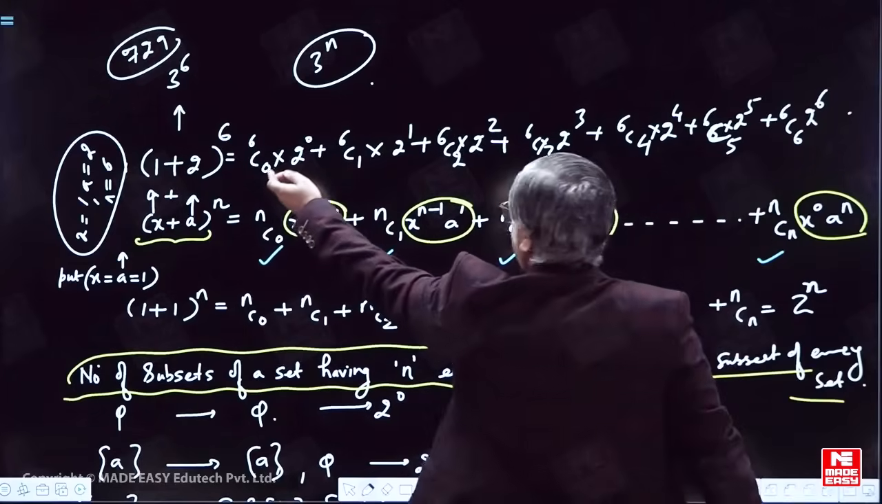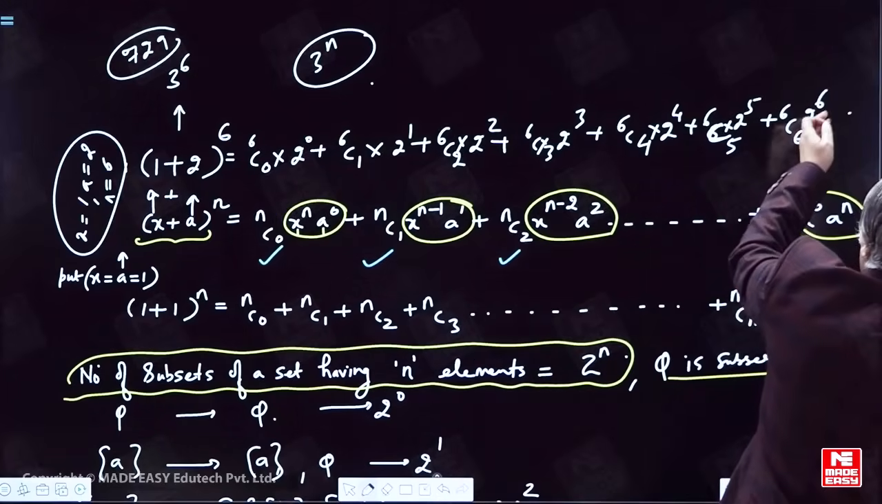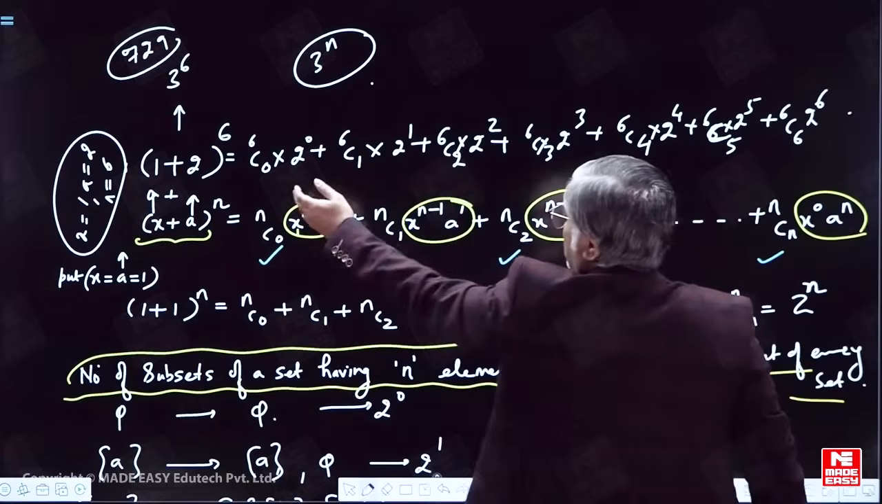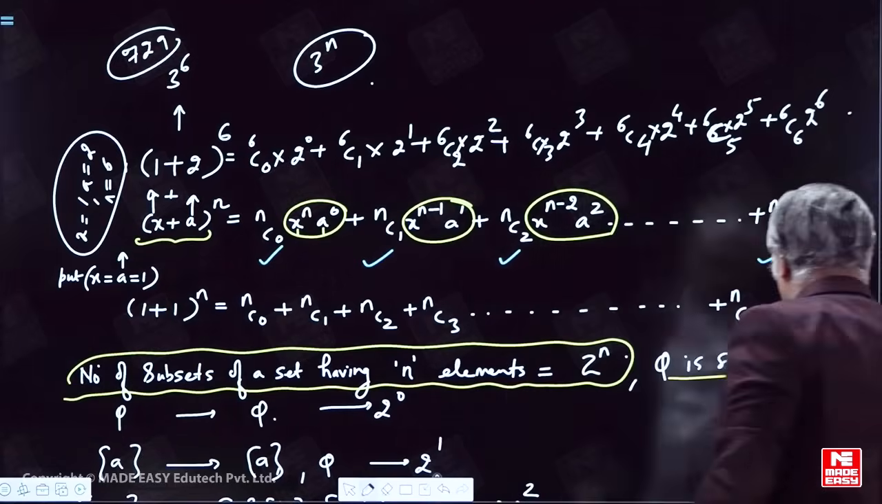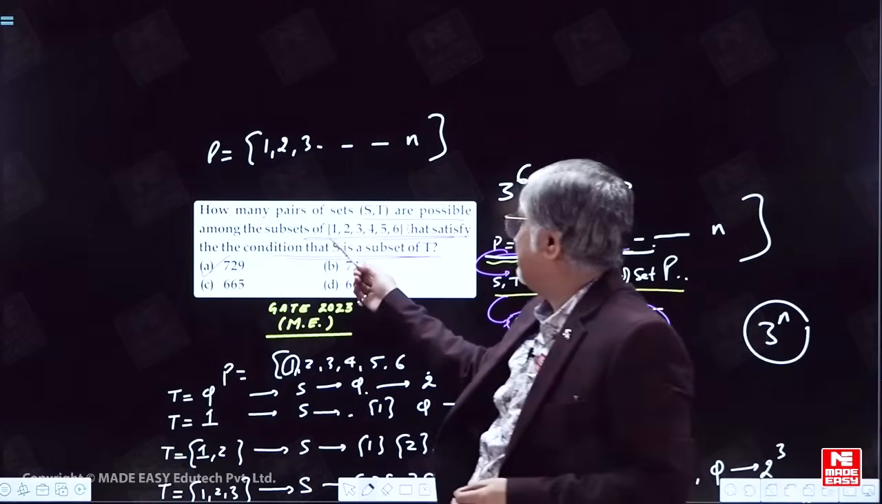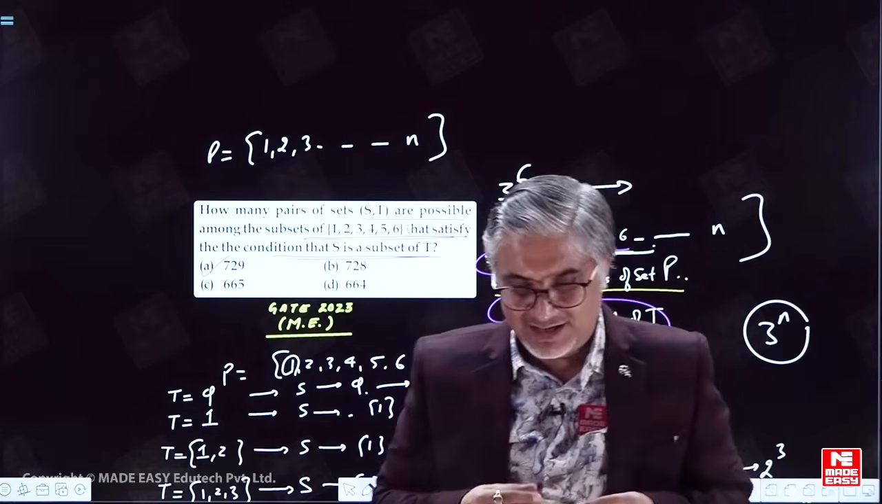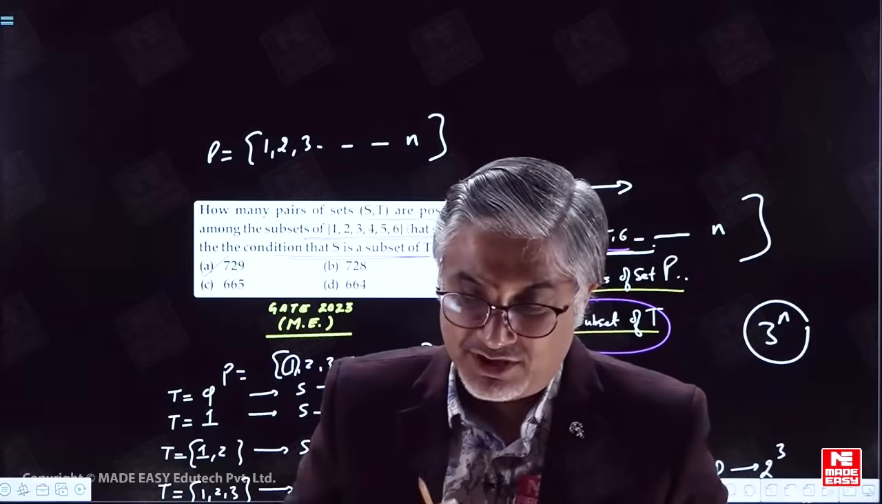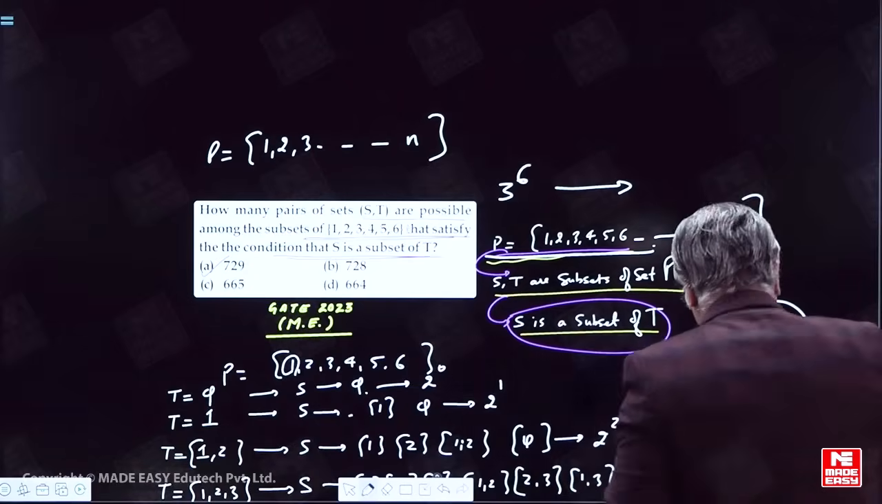Summing nCn times 2 power n and the rest, this complete expression will be 3 power n. So the generalized formula will be 3 power n if set P contains n elements. I hope you have understood a lot of concepts through it.